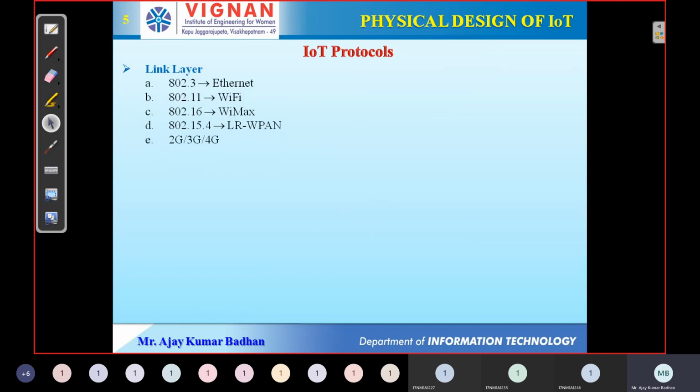Now, coming to the protocol: since we are saying that these devices can communicate with one another, machine to application, how do these devices communicate? Definitely there should be some kind of protocol. I'll explain with a small example. Everyone nowadays has smartphones. Let us suppose you want to send an email to your friend from a mobile phone.